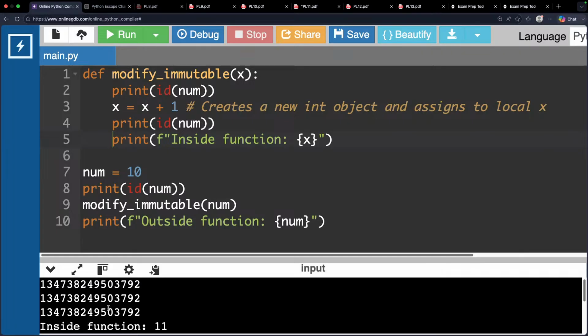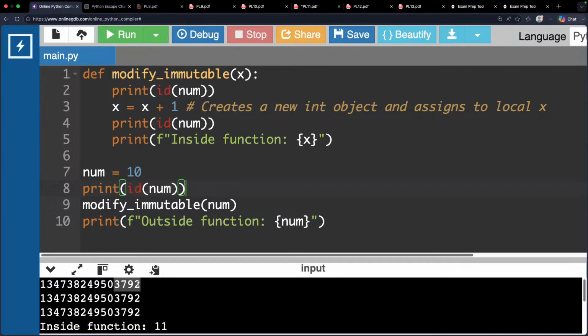Now see this one. If you observe clearly, first this address is printed for this first printf. So in the main function, num address is 3792. Okay, that is okay.